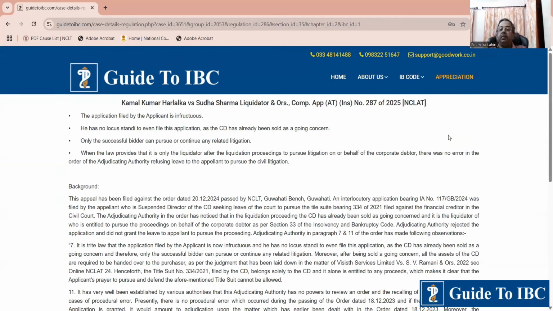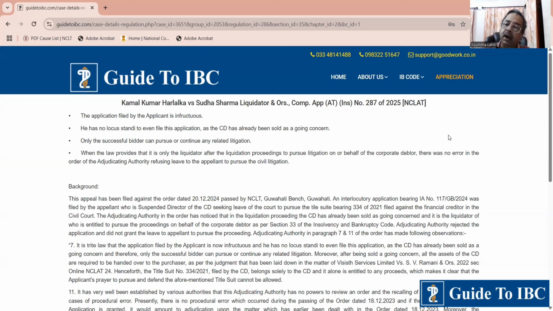Now this was an application made by the CD. The promoter of the CD wanted to do this. The court said, no, sorry, you have no locus. Since the property has been handed over to the purchaser, it is the purchaser who holds the right and custody over the property. So if the case is to be handled, it has to be handled by him.